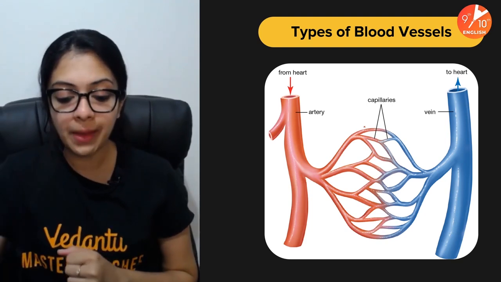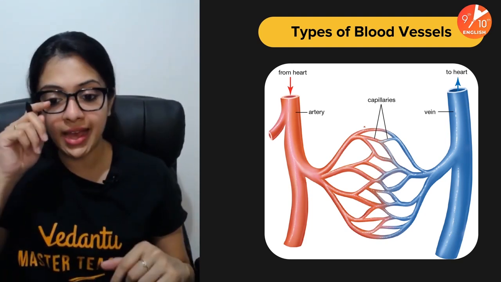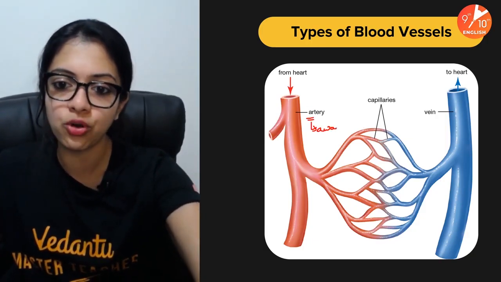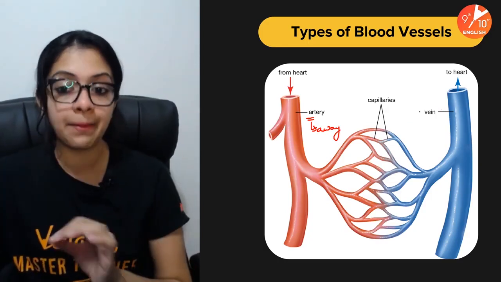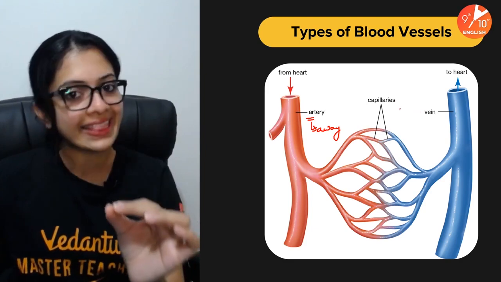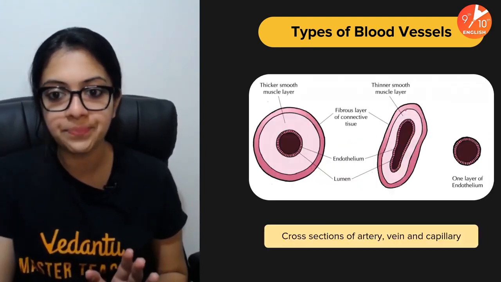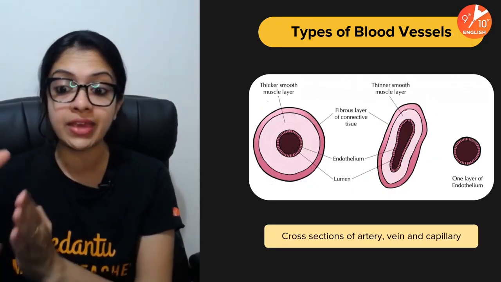All right. Now, coming to the types of blood vessels. I think I've told you already, arteries carry blood away from the heart. Very important to know this. Veins carry blood towards the heart, and there are capillaries which are one cell in thickness, which are closely in contact with all the cells and tissues of your body. All right. Yes, and this would be the comparison between the arteries, veins, and capillaries.